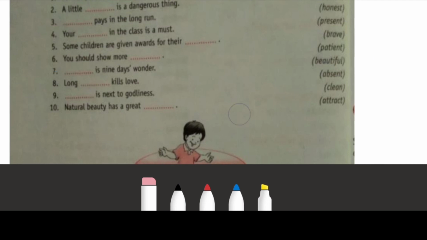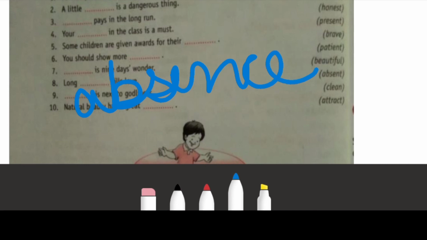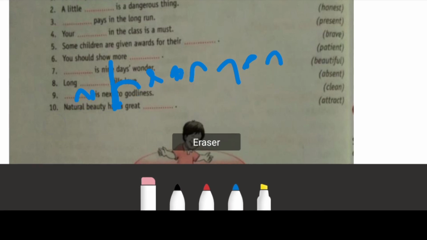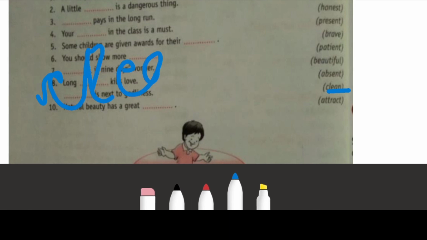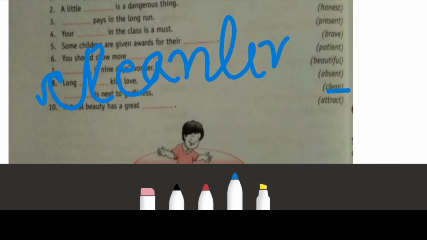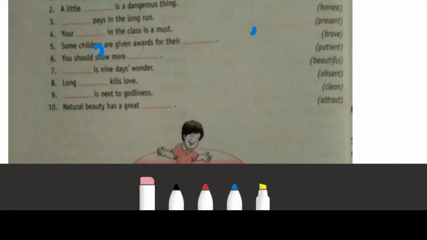Next, eighth, dash kills love. Long dash kills love. Long absence. Absence kills love. Next, dash is next to godliness. Blank here is given in the bracket is clean. So, cleanliness. Cleanliness. Okay. Next, natural beauty has a great dash. Attraction. Number 10.